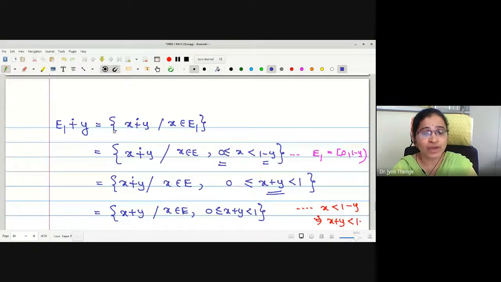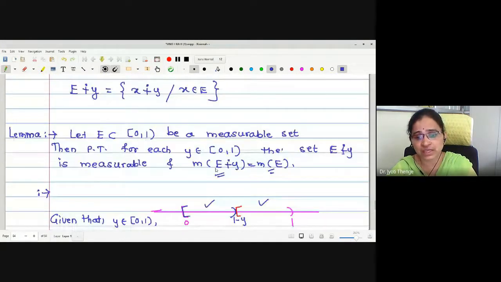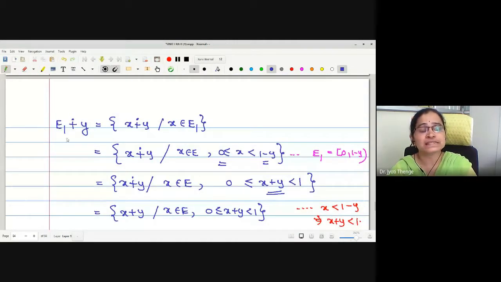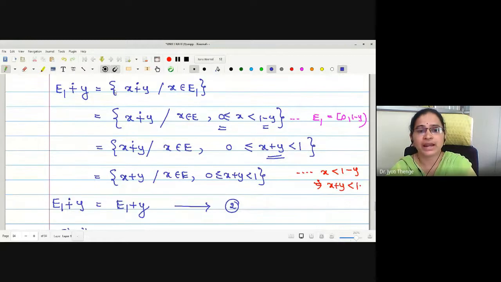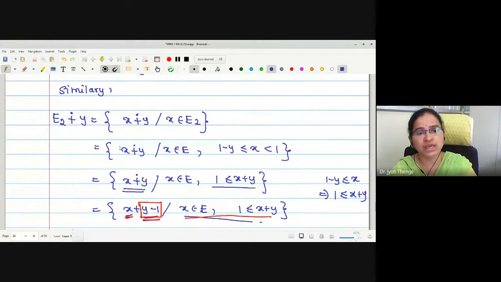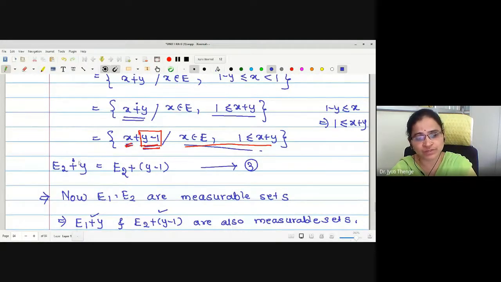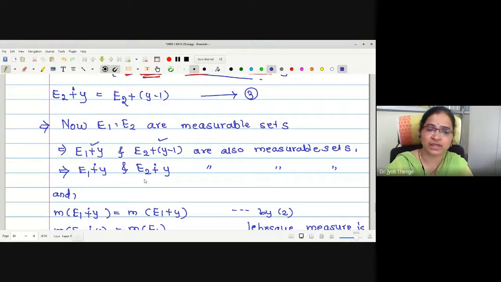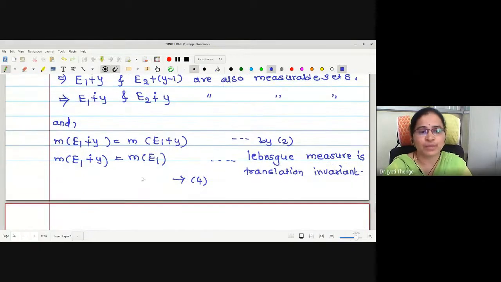Now, actually, our aim is to find this E sum modulo 1 with Y. So, first we will find out what is E1 sum modulo 1 with Y. As per the definition, we have seen E1 sum modulo 1 with Y is E1 plus Y. Similarly, E2 sum modulo 1 with Y is E2 plus Y minus 1. Now, as the sets E1, E2 are measurable, their translations are also measurable. If the translations are measurable, the sets E1 sum modulo 1 with Y, E2 sum modulo 1 with Y are also measurable.